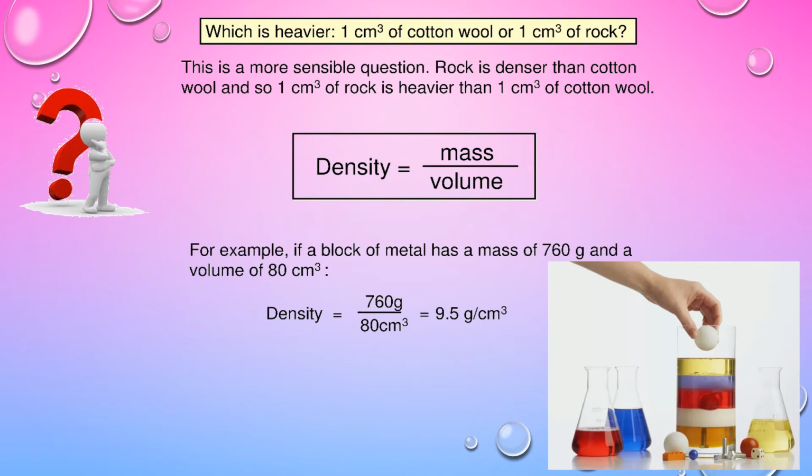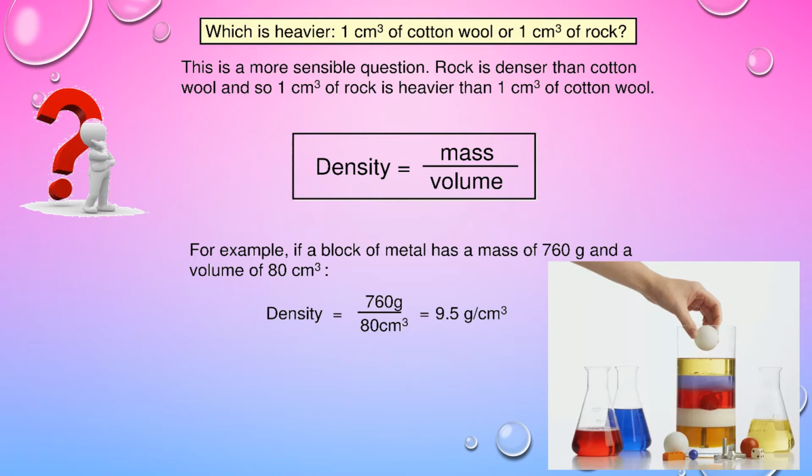Now we need to think about which is heavier, 1 cubic centimeter of cotton wool or 1 cubic centimeter of rock. Here the volume of cotton wool is equal to the volume of rock, but which is heavier?